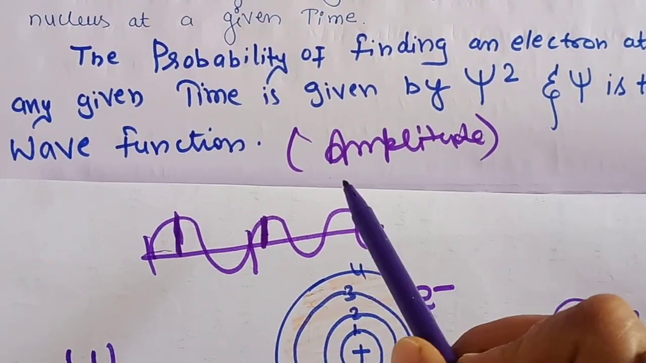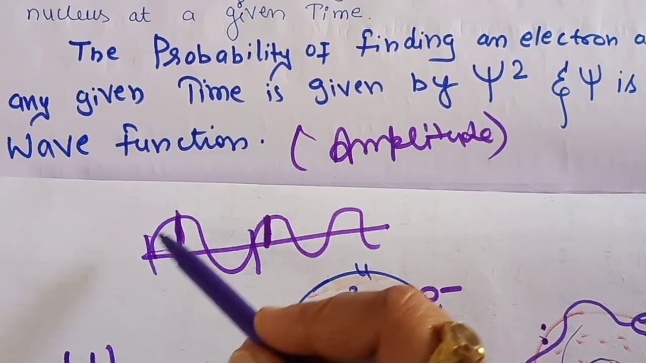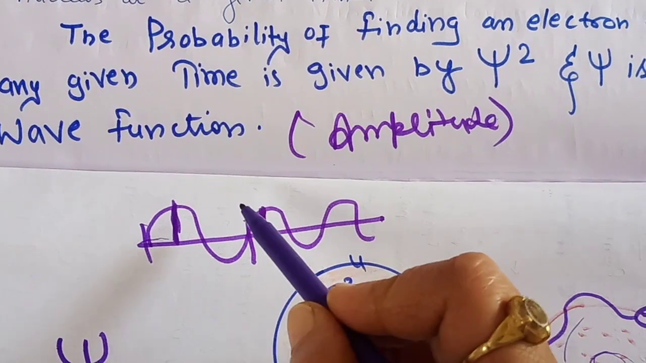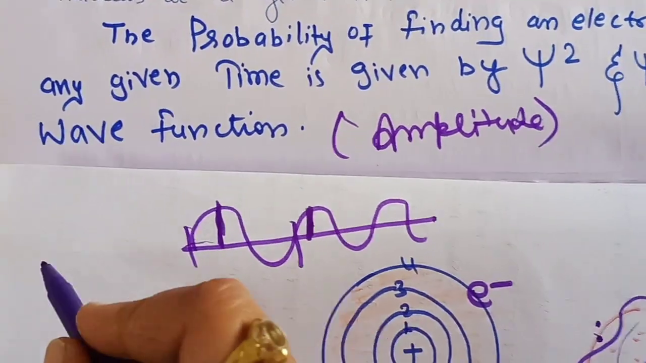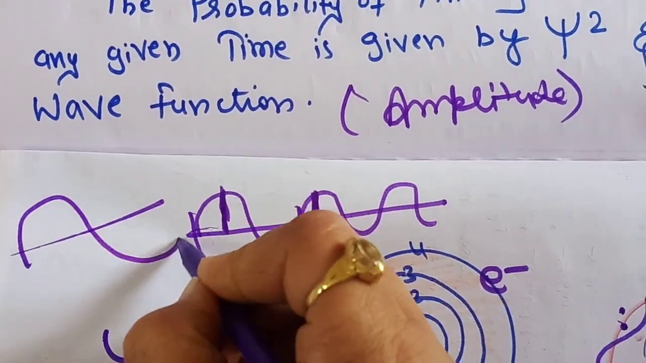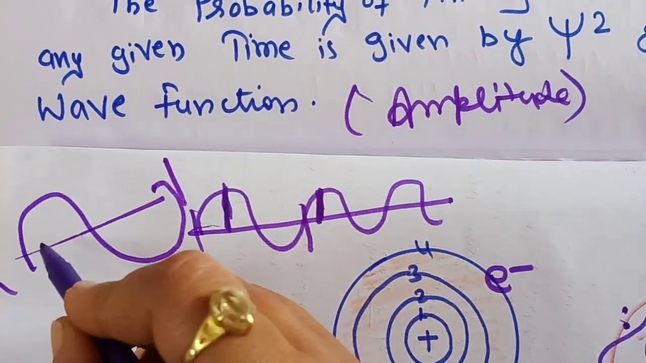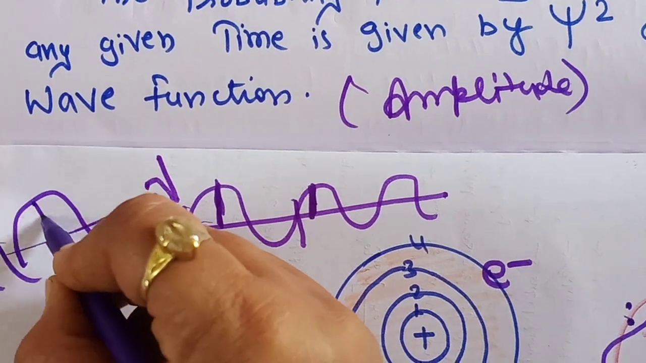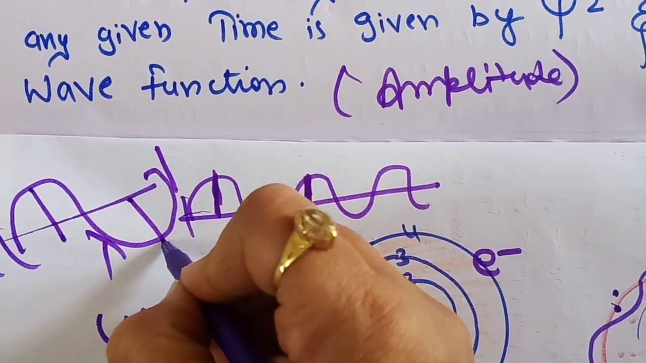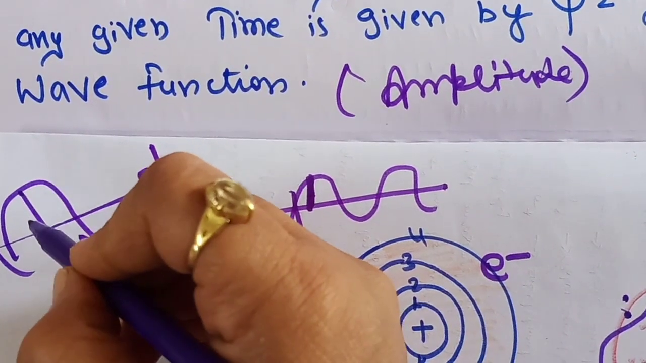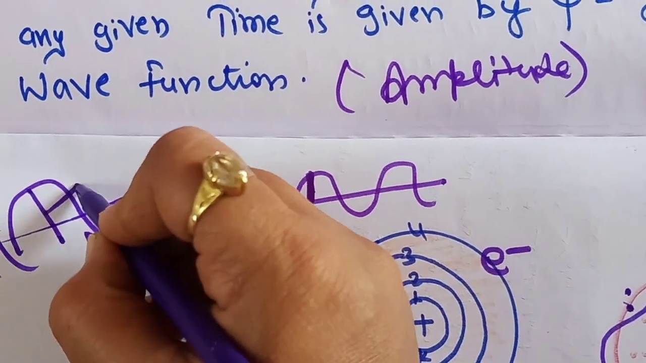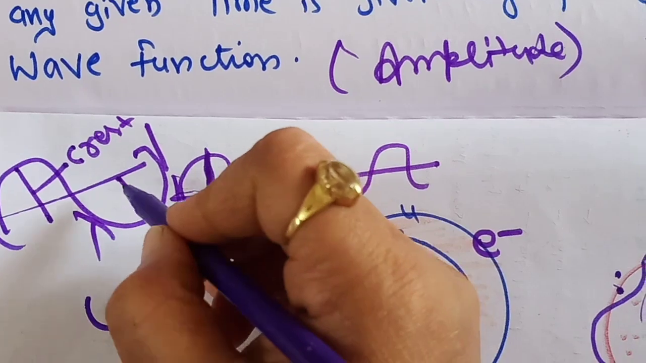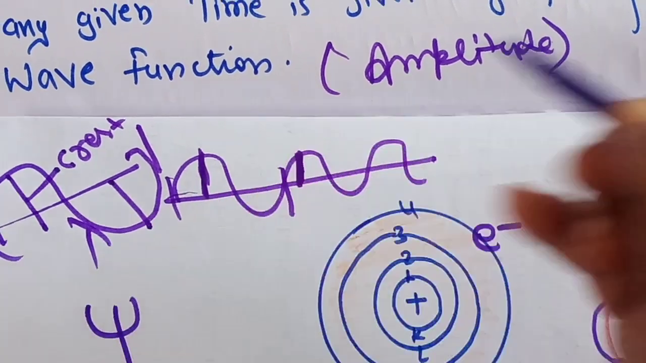So what is the amplitude? Students, as we know, this is a simple wave. It will have its own wavelength. What is wavelength? It is the distance between two consecutive crests or troughs. So this is the wavelength. And what is the amplitude of the wave? It is the height of the crest or the depth of the trough. If we talk about the crest, it is the height of the crest, and this is the total distance, so it is the amplitude.